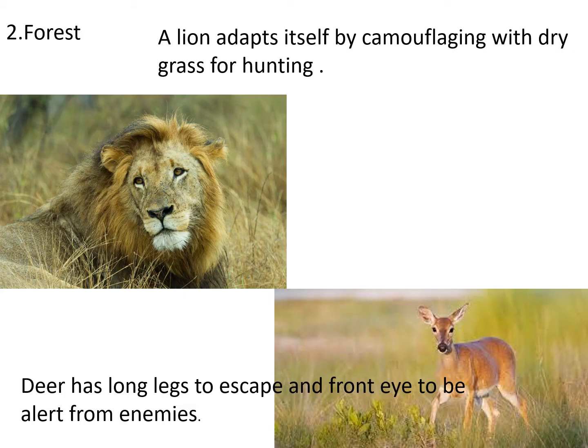To talk about the forest, taking the examples of lion and deer, a lion adapts itself by camouflaging with dry grass for hunting. Camouflaging means matching its body color with the background. At the same time, deer has to run away or escape from the lion, so it has long legs to escape, as well as being a very fast runner, and it has front eyes. It can see everywhere and it is very alert because of this.